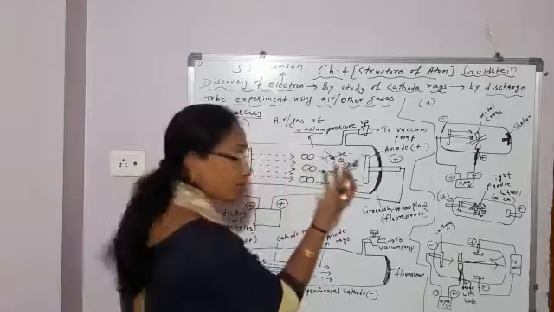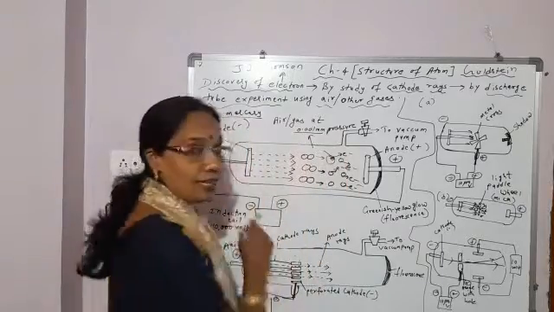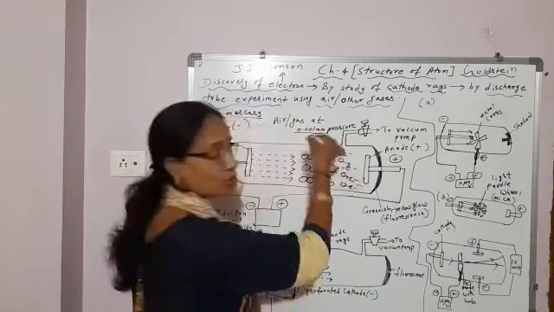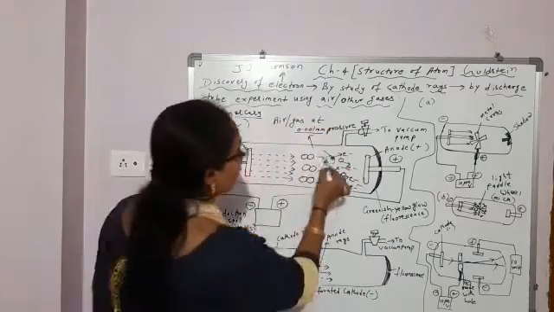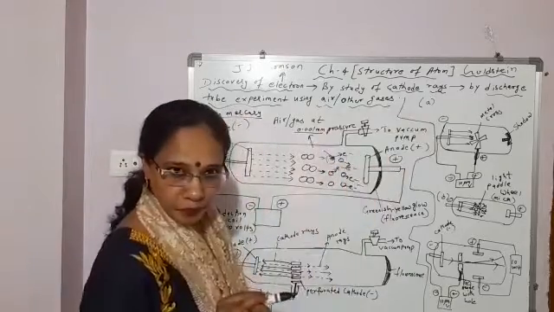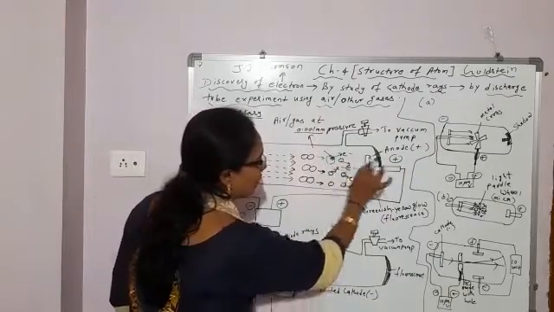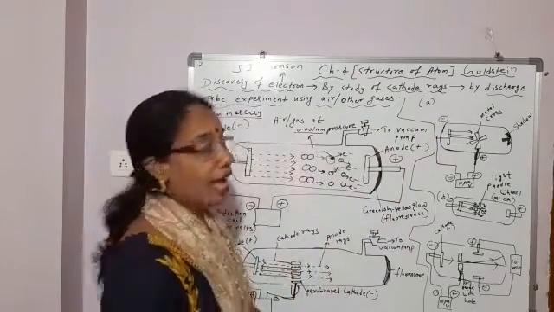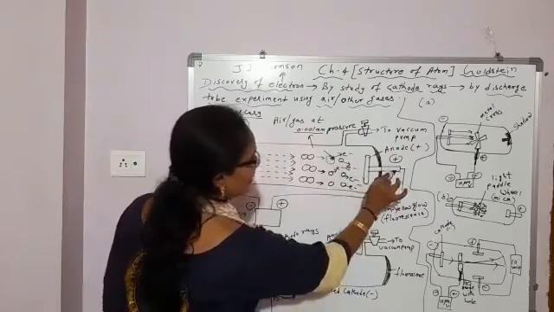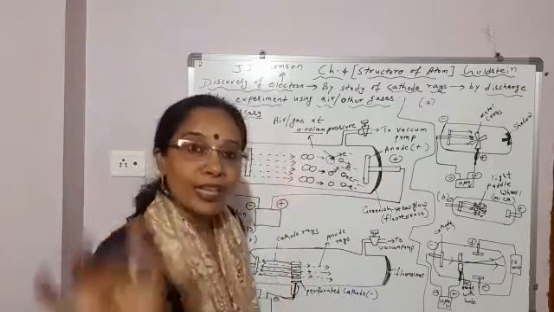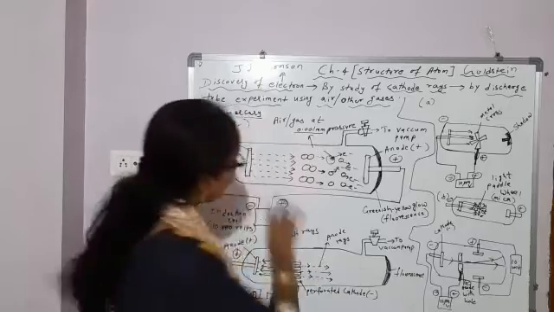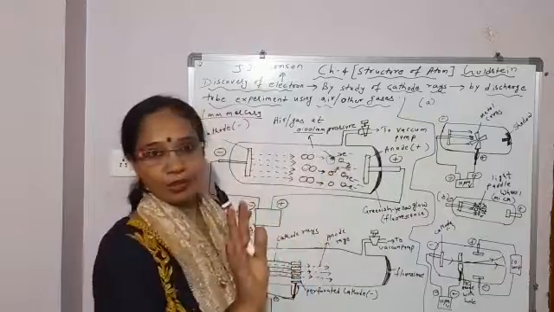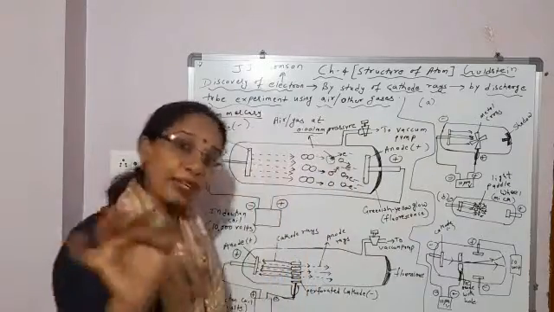Because these gas molecules absorb high electrical energy and split up into atoms, then the electron further absorbs that high electrical energy and is knocked out of the atom. And as it is negatively charged, this electron will move towards the positive electrode, that is the anode, and this electron moving towards the anode constitutes the cathode rays. So what are cathode rays? They are the rays coming from the side of the cathode, but not originating from the cathode.